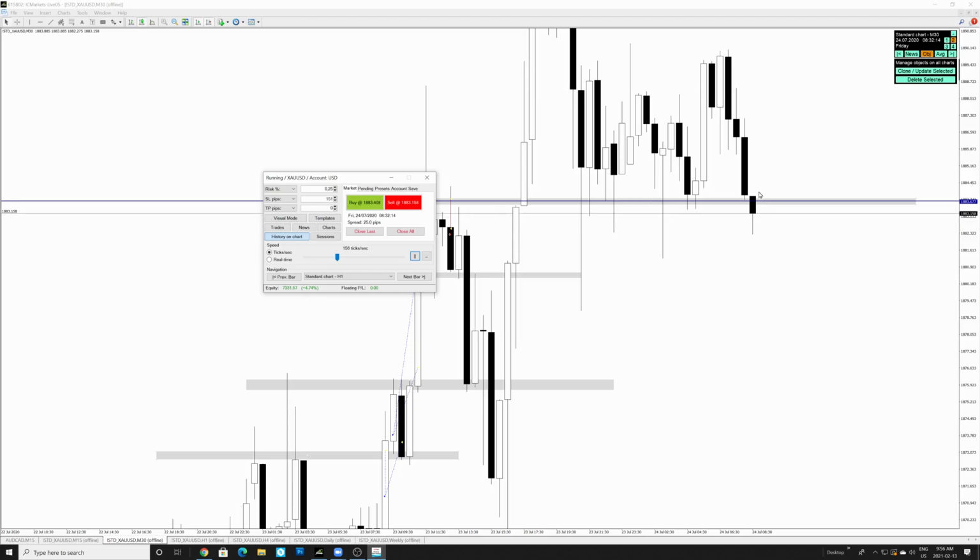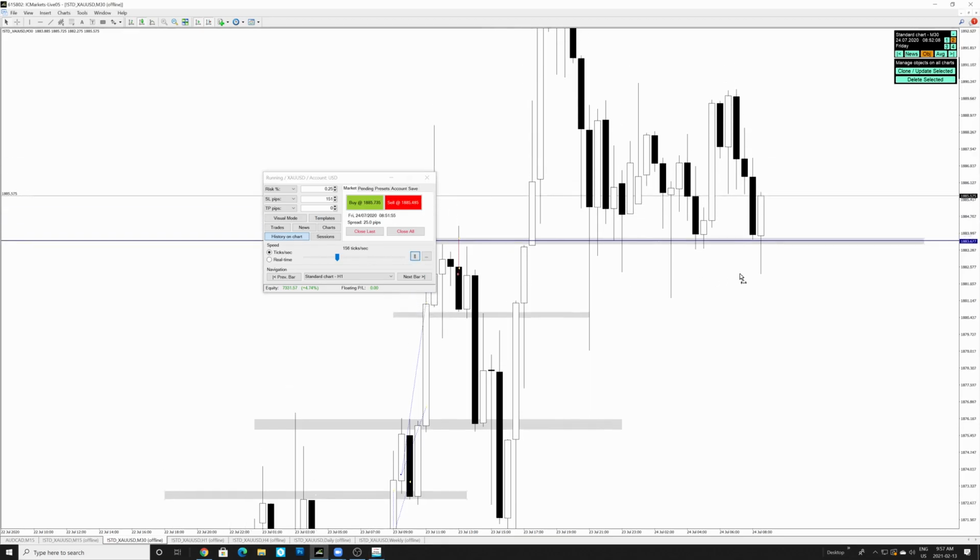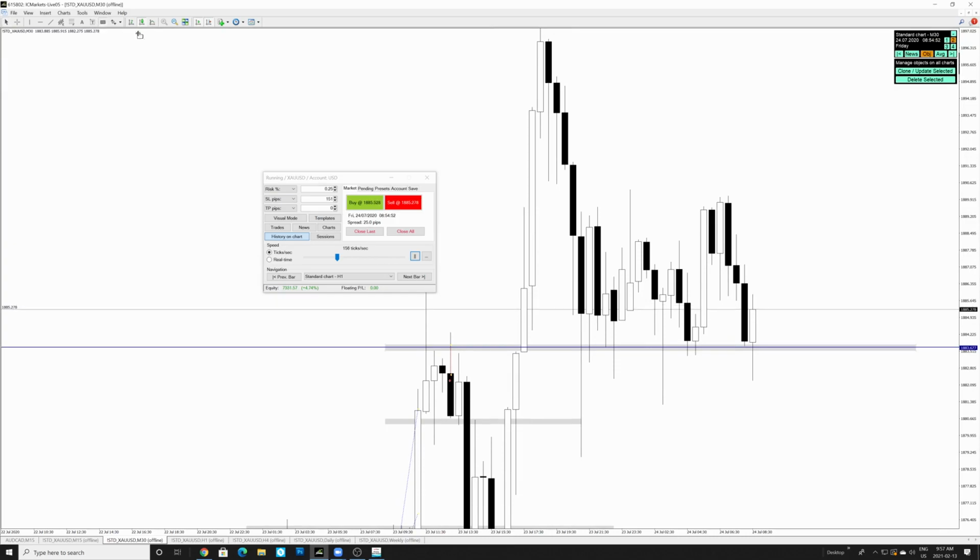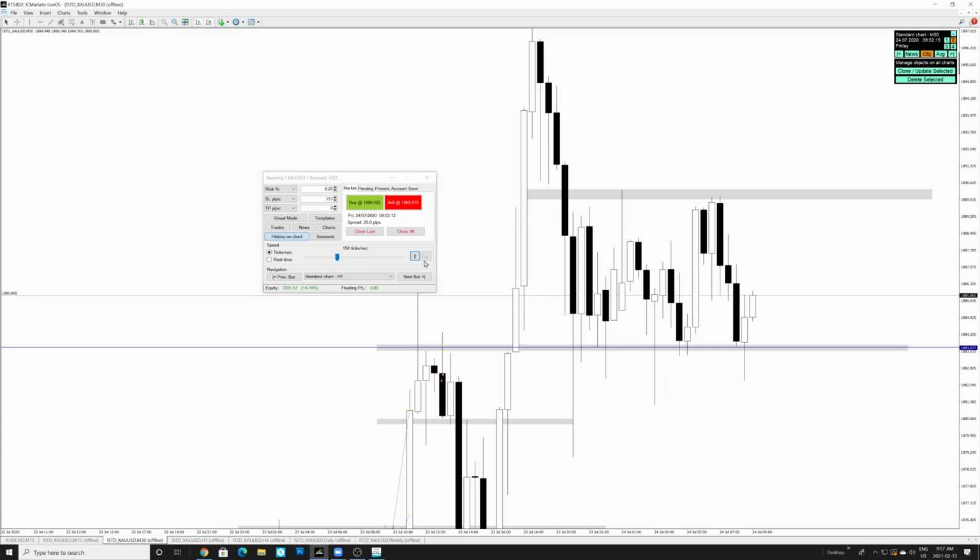Because we don't know whether it's coming down to create a lower wick to go back up in the range or what it's trying to do. So we actually have to wait. But if it closes back in the range, then there's no sell. See, the 15-minute candle has also closed. If you look at the time here, the 15-minute candle also closed, and now I guess the 30-minute candle is going to close back in the range, it seems like. Yep, we were right. It's closing back in the range.